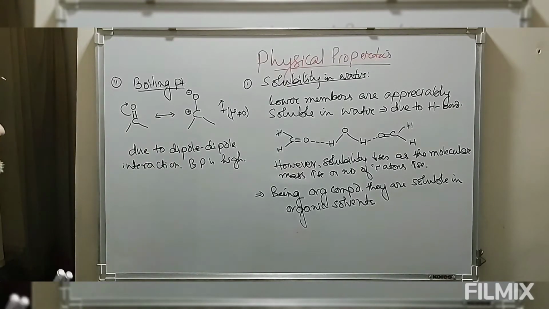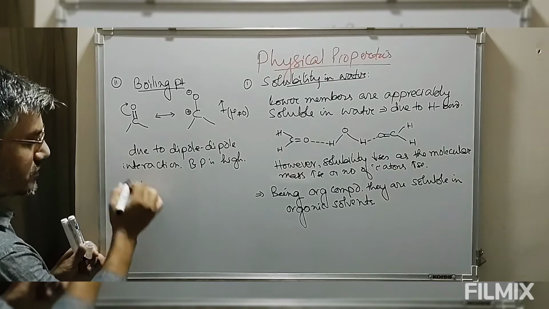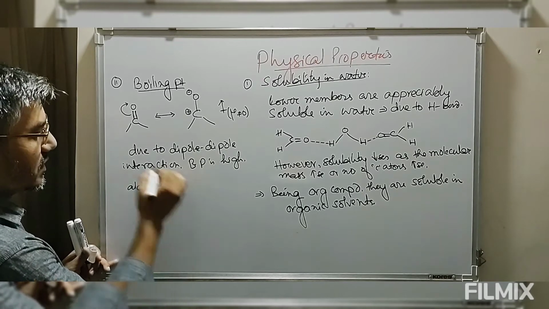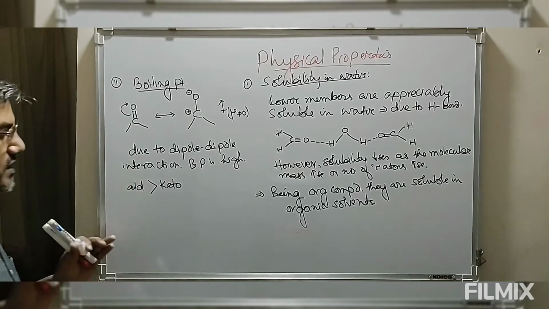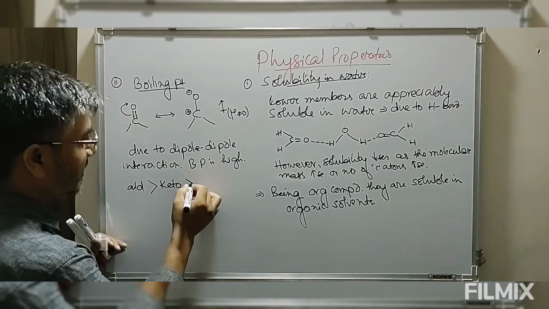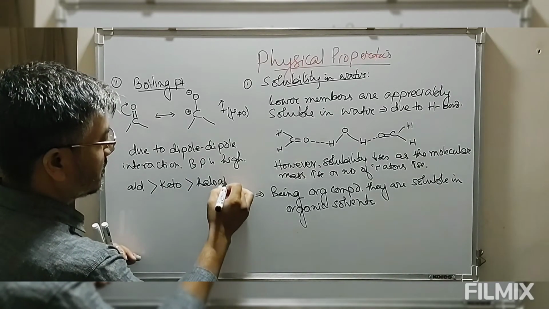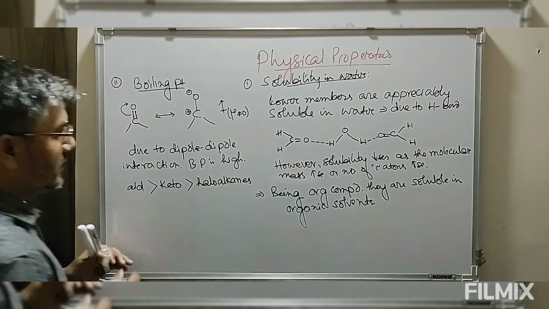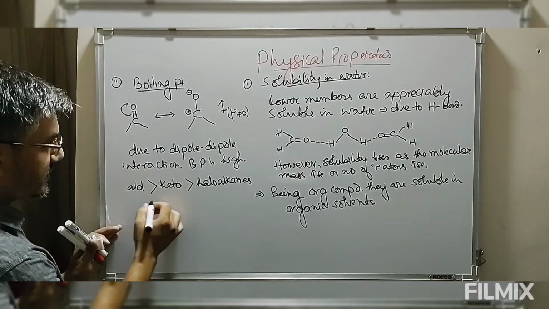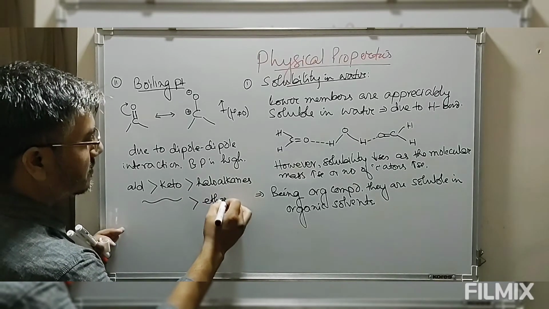So the point is, when we compare the boiling points of aldehydes or ketones, the boiling point of aldehyde is greater than that of ketones of comparable molecular mass. Or simply we say the boiling points of aldehydes and ketones are greater than haloalkanes, and greater than ethers.